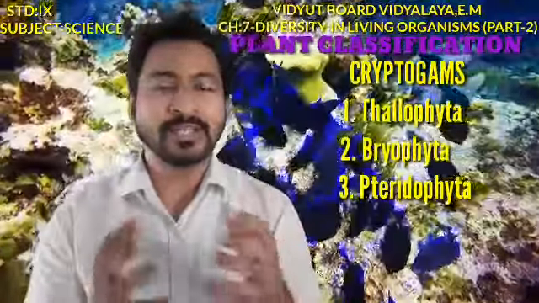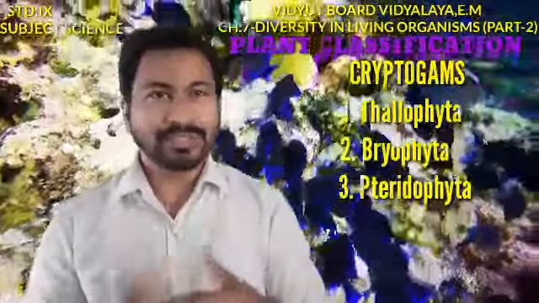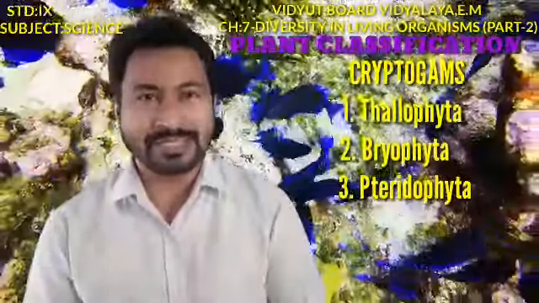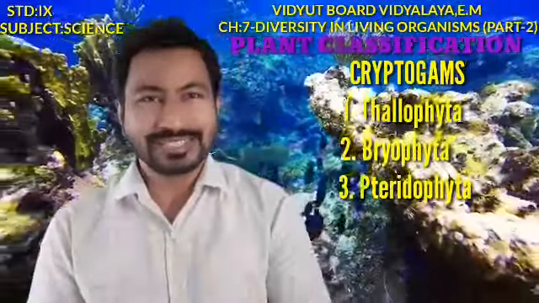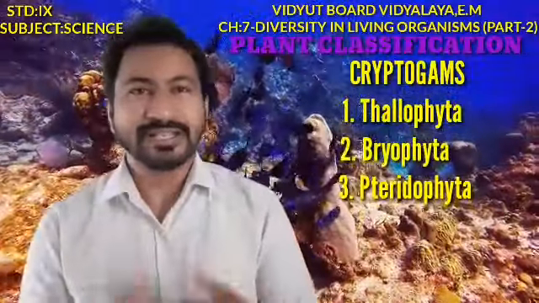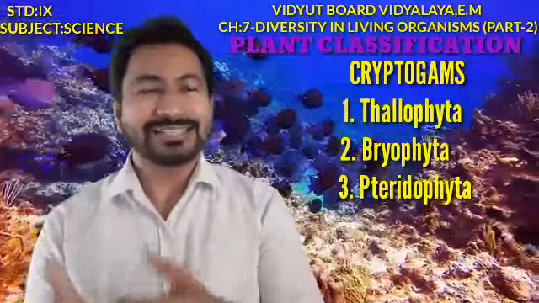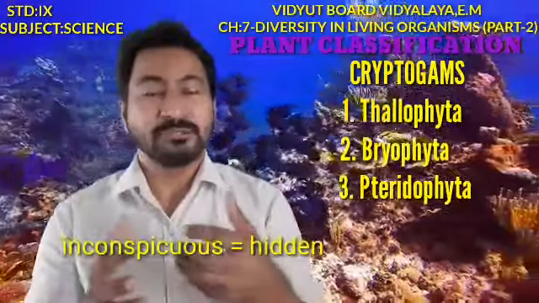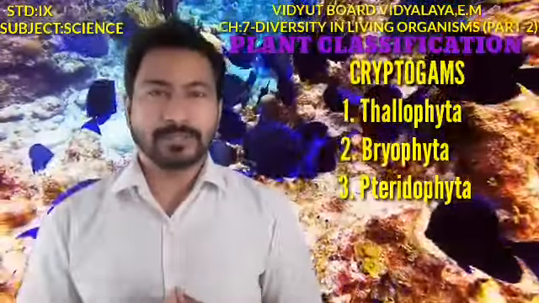These three major groups come under the category of the cryptogams. Now what are these cryptogams? Cryptogams are the group of plants where seeds are not produced. They have a naked embryo, not having any sort of covering, known as spores. Furthermore, they are said to be cryptogams because they have hidden, inconspicuous reproductive organs.